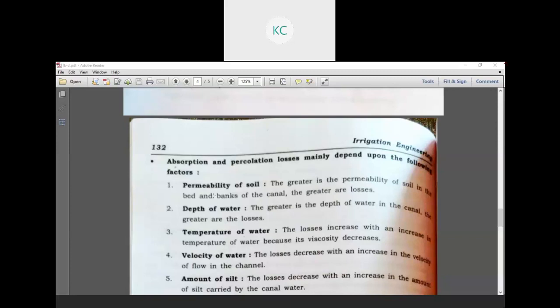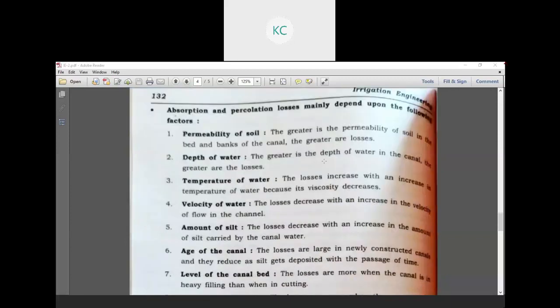The greater is the permeability of the soil, the greater are the losses. Depth of the water: the greater is the depth of water in the canal, the greater are the losses.